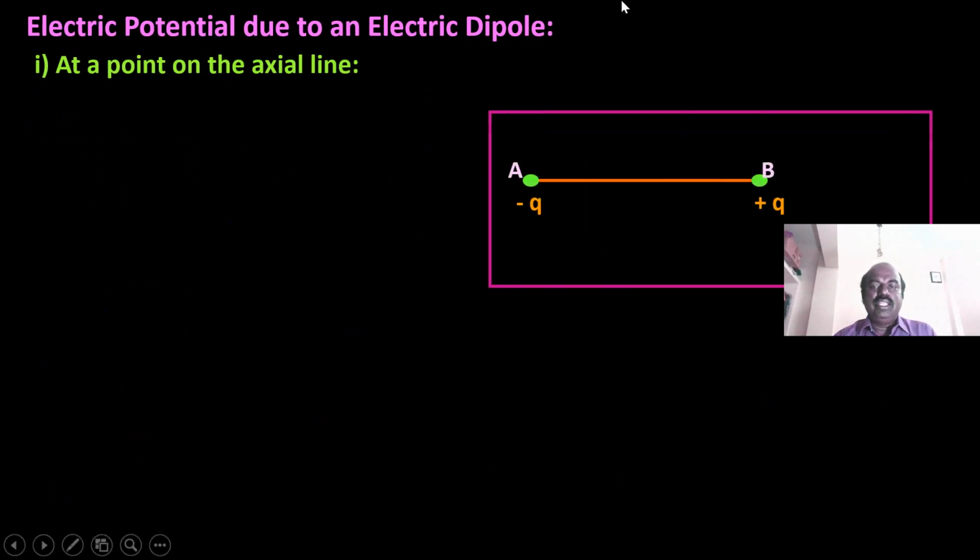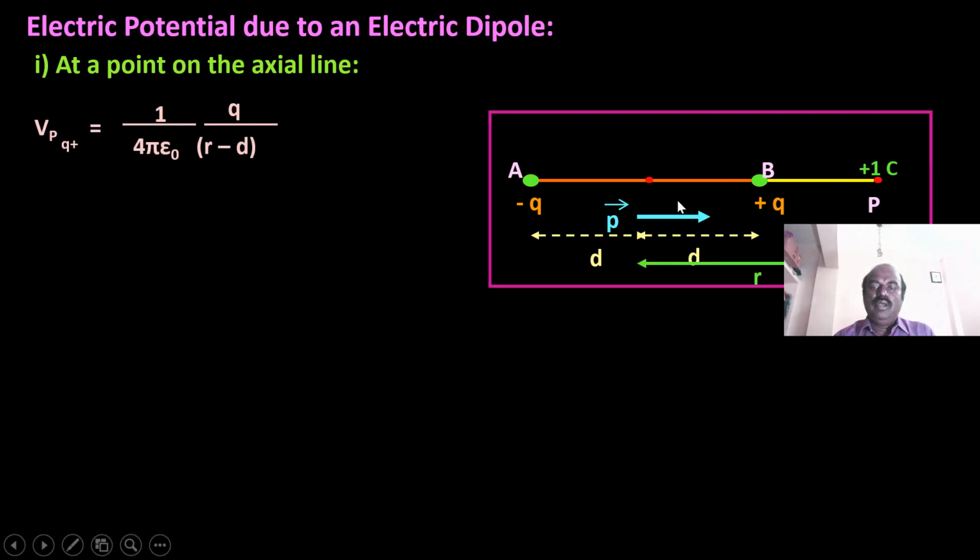We already discussed electric field due to a dipole previously in this video, and the same method is adopted here. A and B are the two points, where plus Q and minus Q are the two charges, kept at the points B and A respectively. Now P is the point considered along the axial line of A and B. From the center O, the distance of P is R.